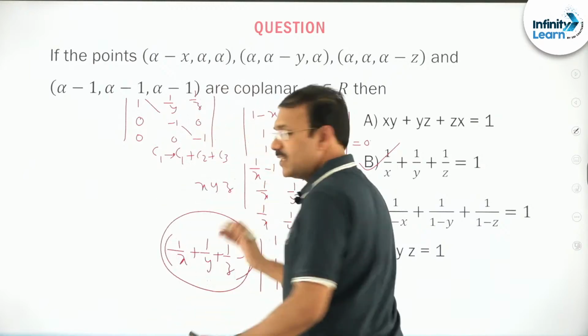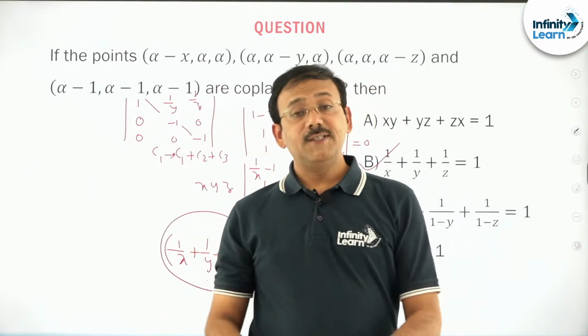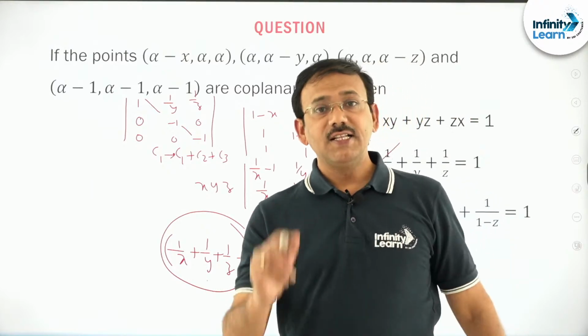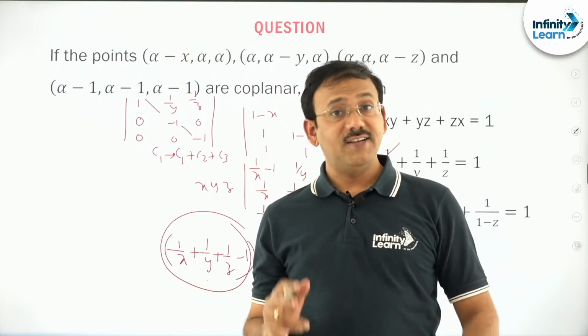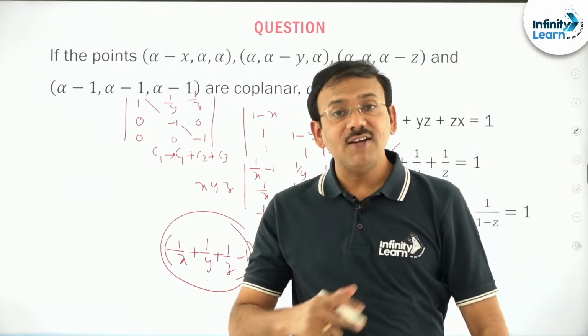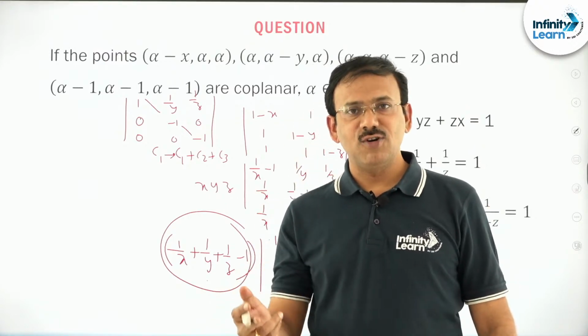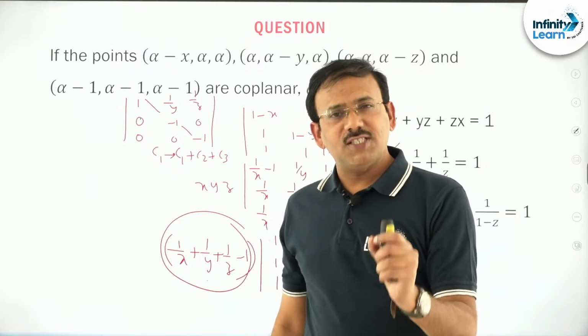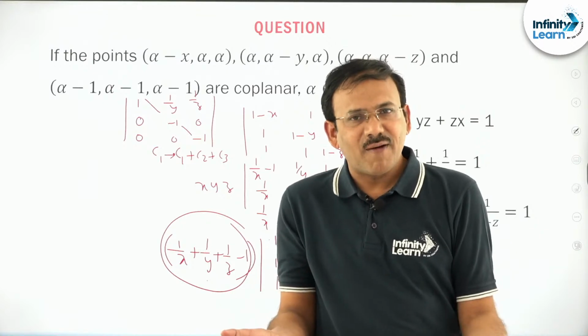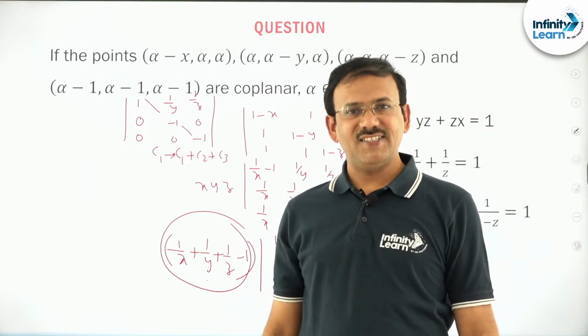So friends, this problem is a combination of determinants as well as vectors. Only 2 points, friends: 3 vectors coplanar, that is equal to 0. 4 points coplanar, convert them into 3 vectors, that is equal to 0. The same concept we use again in 3D geometry. It is not a different problem in 3D geometry, my dear friends, right?